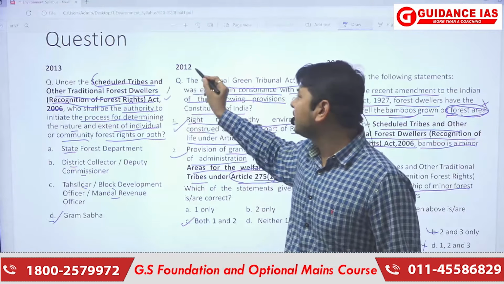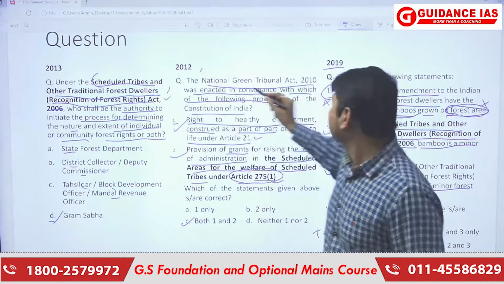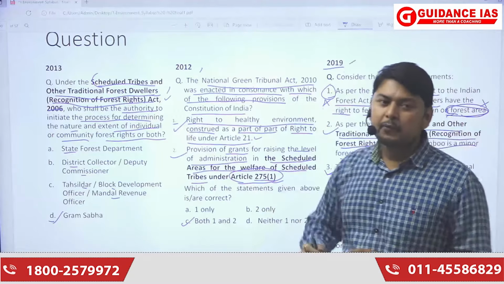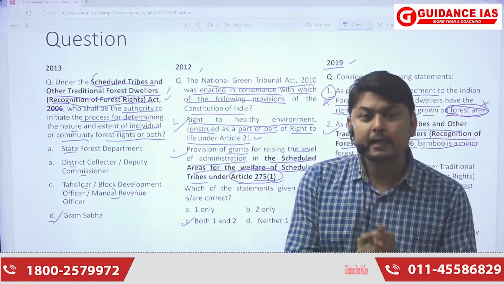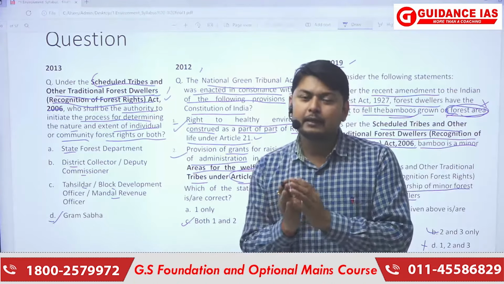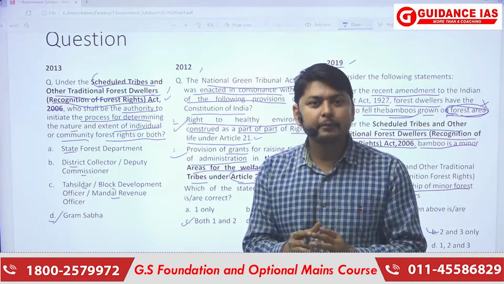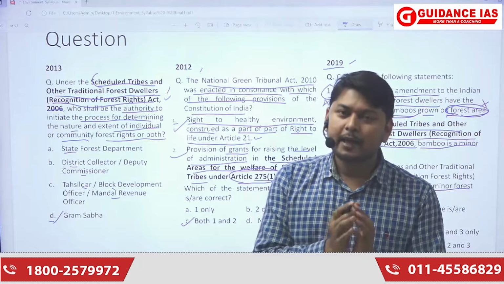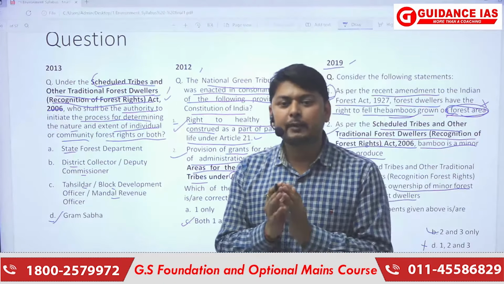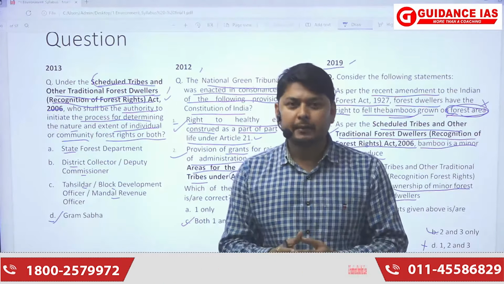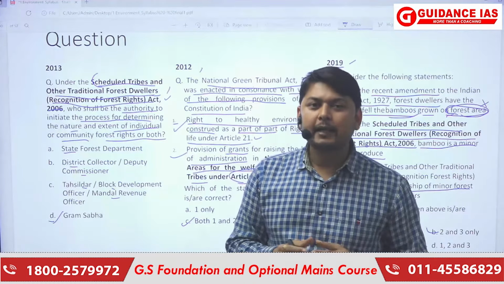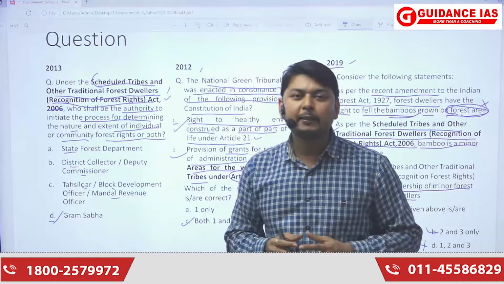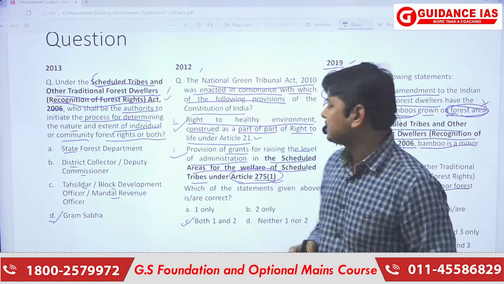first in 2012, then 2013, then 2019. So we have to make an approach for this kind of question that yes, it can come in future, but the dimension of the question can be uncertain. But by having the basic knowledge of that particular question or the statement, we can infer or make an inference about what can be asked in further examinations.